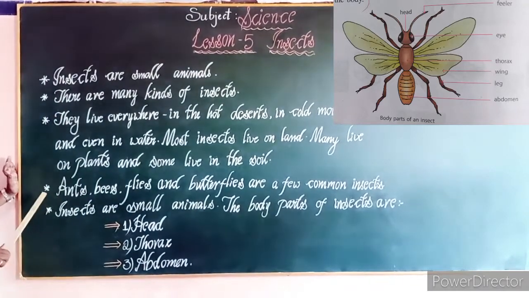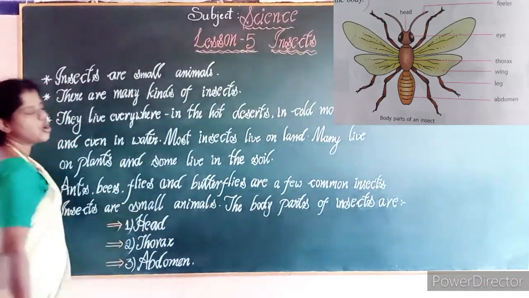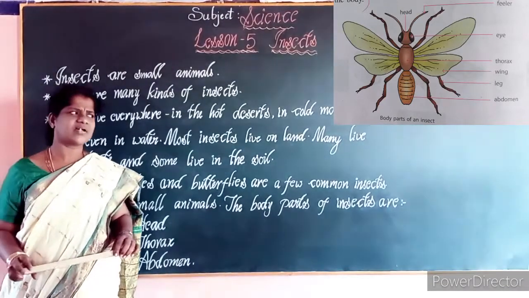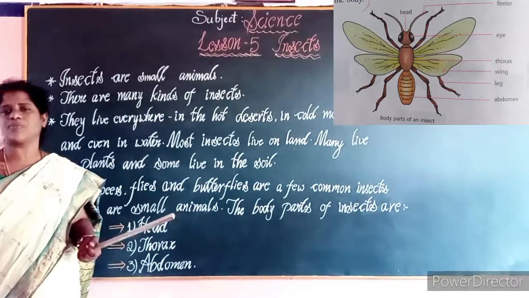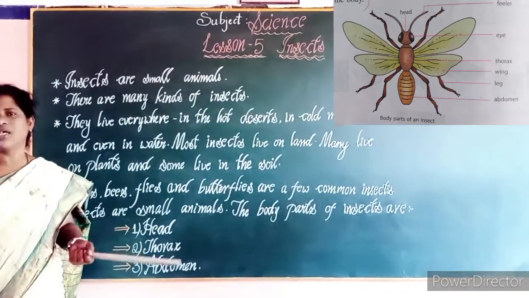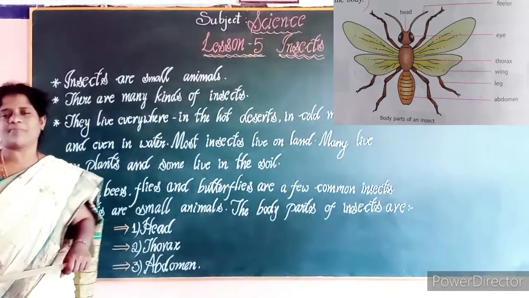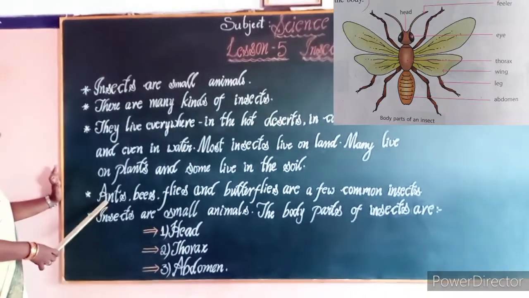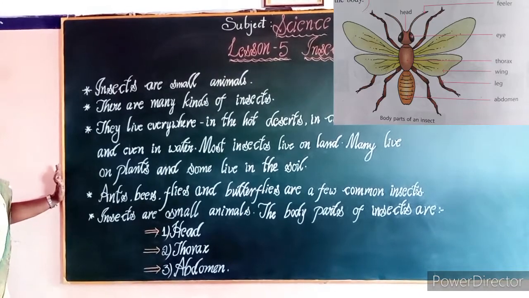And the other one is, ants, bees, flies and butterflies are a few common insects. In our daily life we will see ants and mosquitoes. Mosquitoes come not only at night, but in the morning also. If we are sitting in a leisure place, we can find some mosquitoes biting our body, isn't it? Like that we can see ants also. Ant is also one kind of insect.